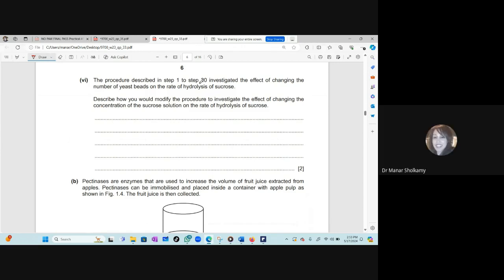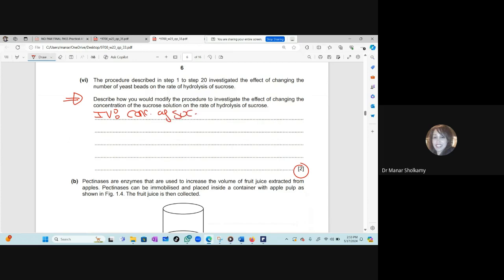How do you get different concentrations of any solution? You just said I diluted the water. Exactly. So why is this 2 marks? This is also a very important question. This exam is harder than variant 31 because the independent variable here will change. We will change the independent variable. The independent variable will be the different concentrations of sucrose.